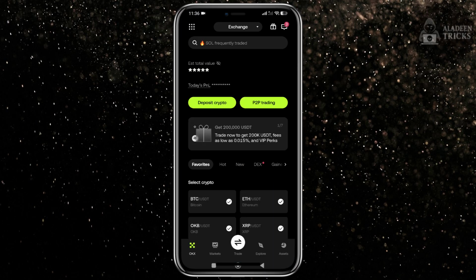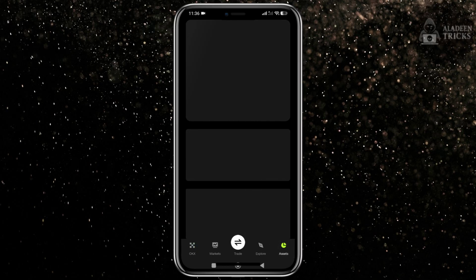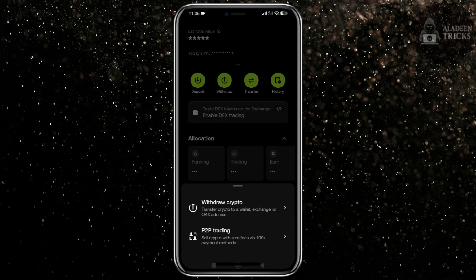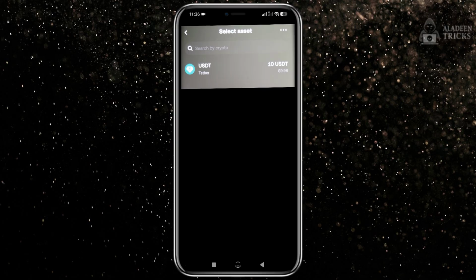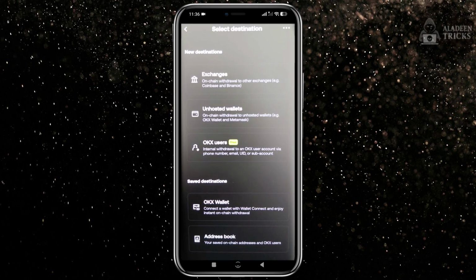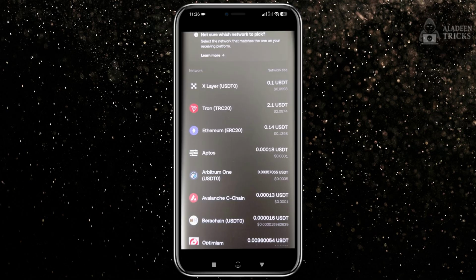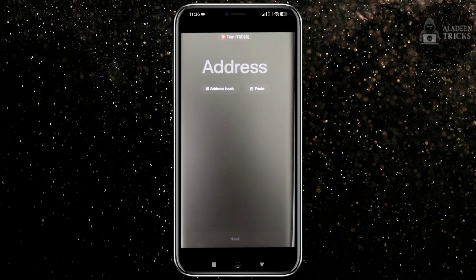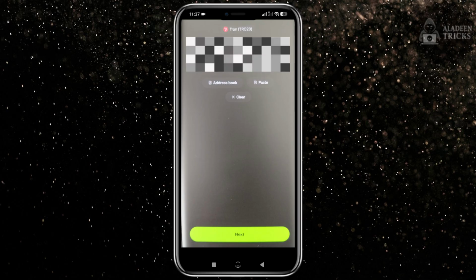Now open your OKX app. Click on Assets. Next tap on Withdraw. These two options pop up. Click on Withdraw Crypto. Now tap on USDT. Click Exchanges. Now select the network. Remember, we choose TRC20. Here, paste the address that you have copied from Binance.